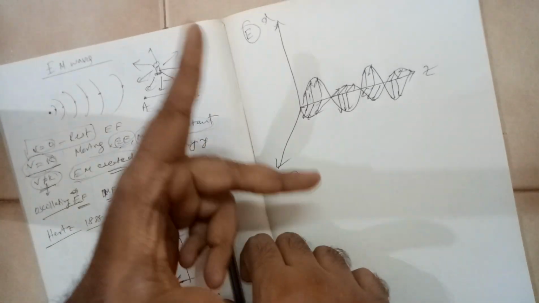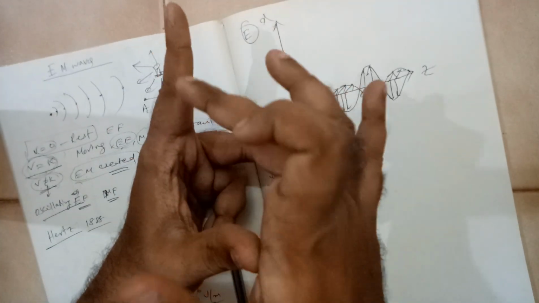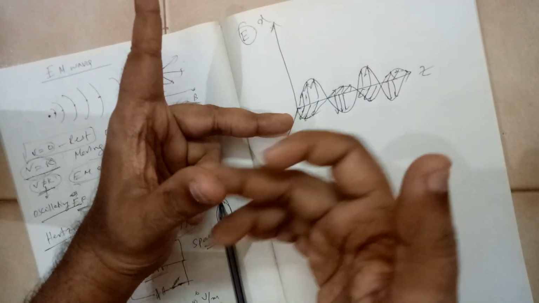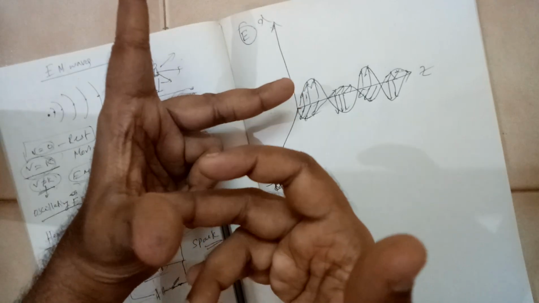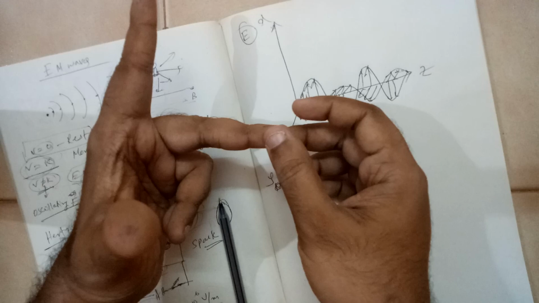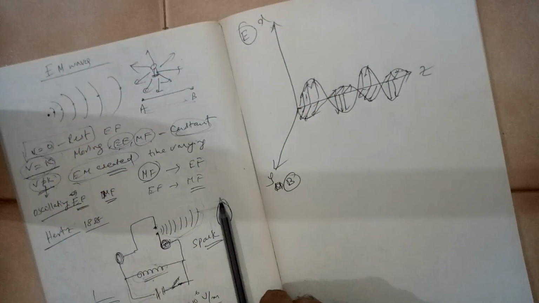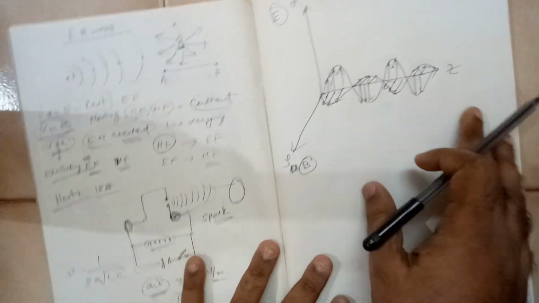So it is like this. If you take these fingers, this is the electric field, this thumb is the magnetic field. So the wave propagation will be in this middle finger direction. Like this it will be moving. That is how it is shown in this diagram.